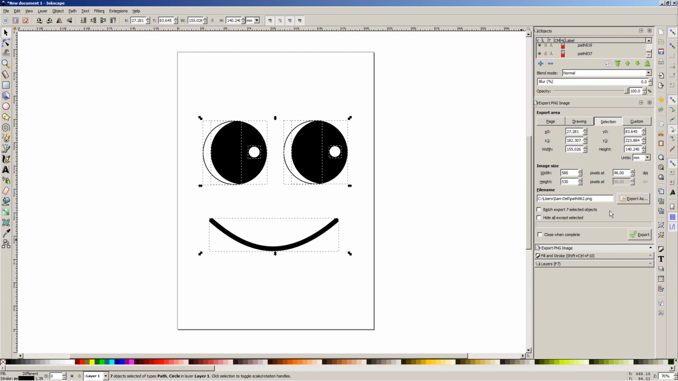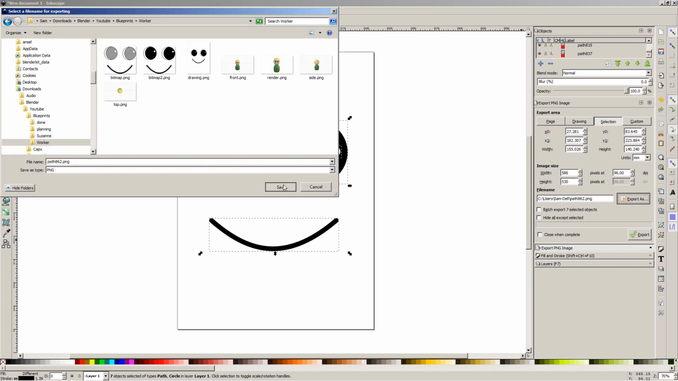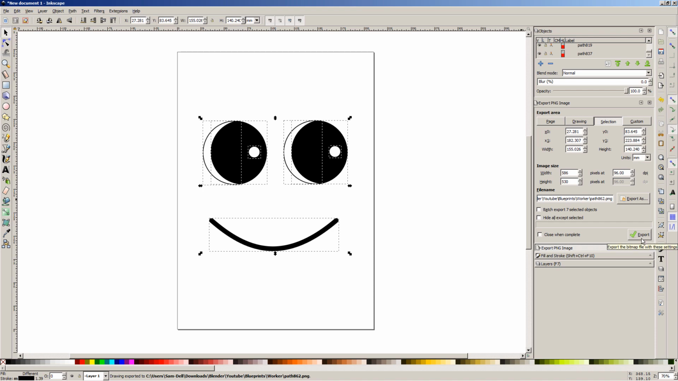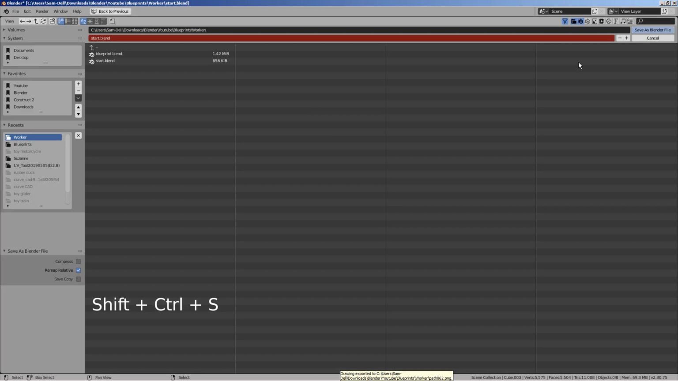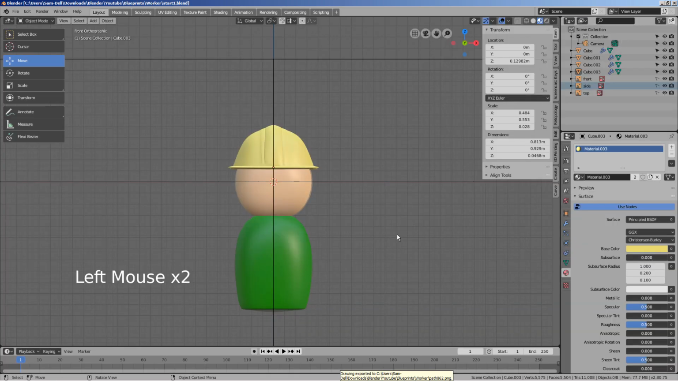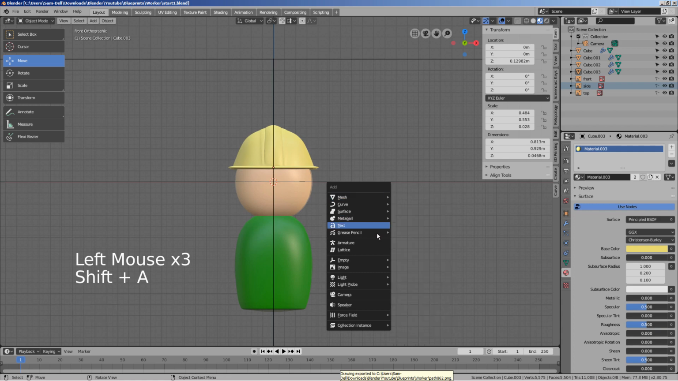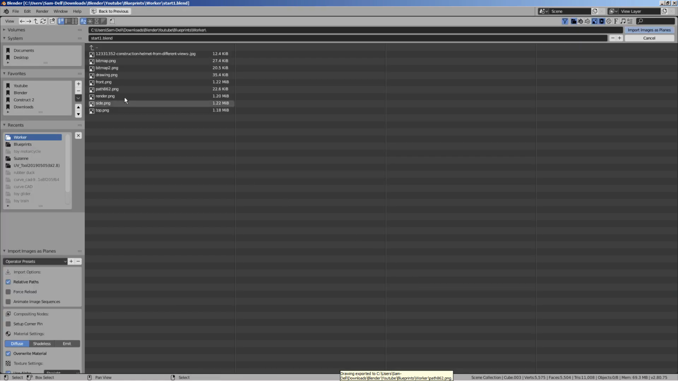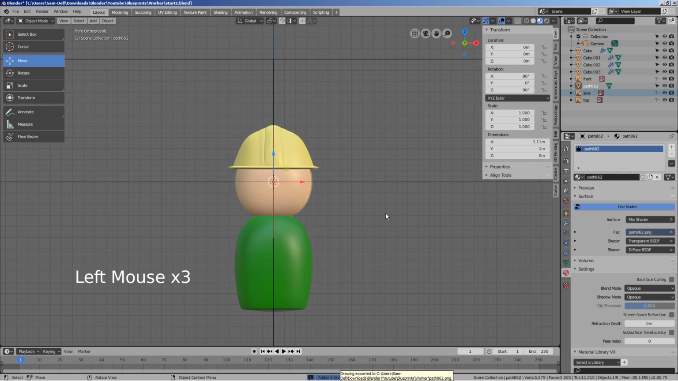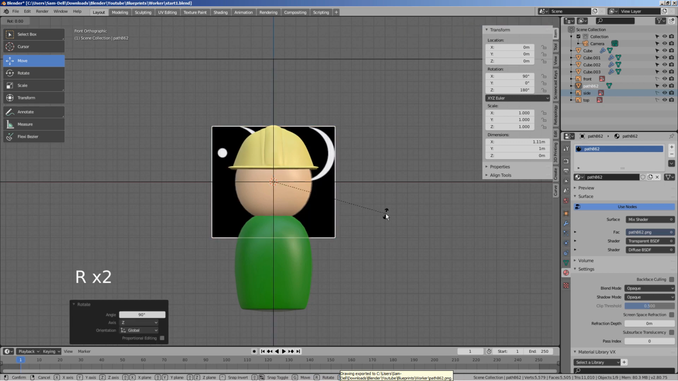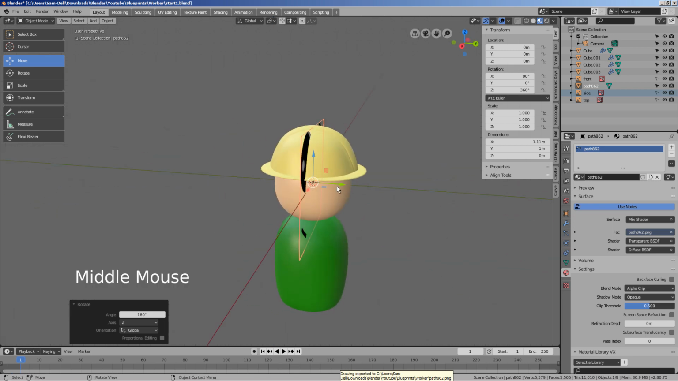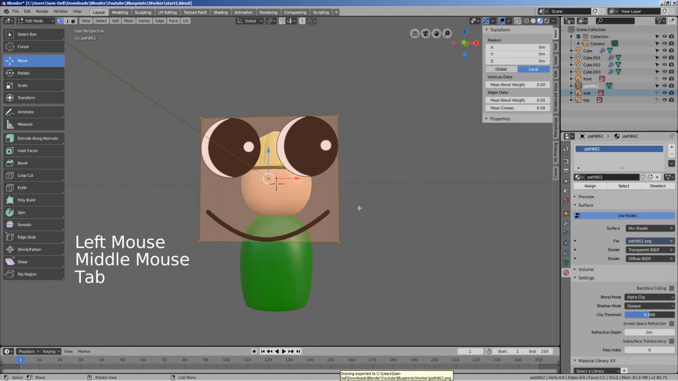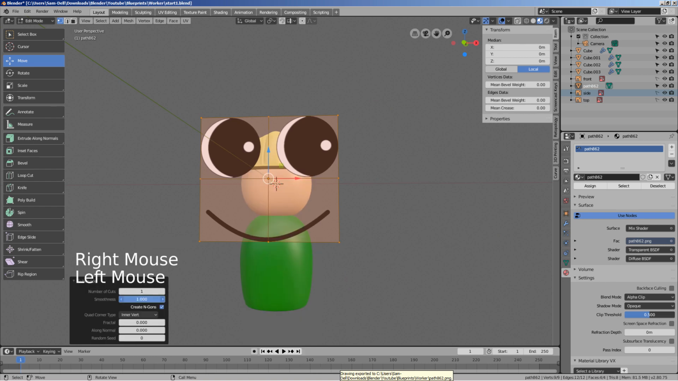We need to load this PNG file as image plane. I'll post the details about how to activate an add-on called Import Image as Planes in the description section below. Let's change the blend mode to alpha clip. We need to use the target normal project option when using a shrink-wrap modifier. Let's add 64 cuts while subdividing.